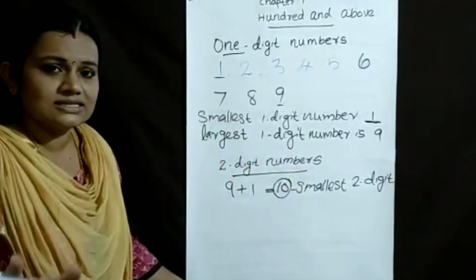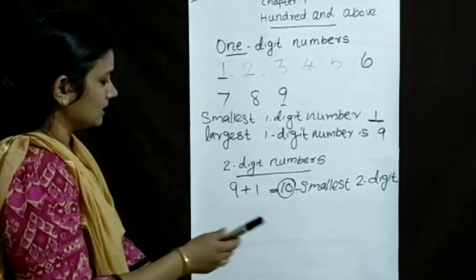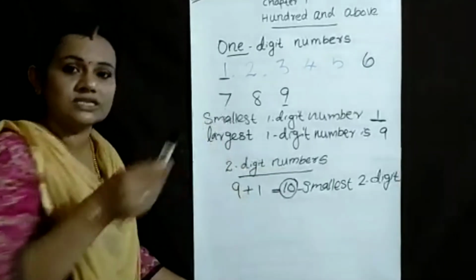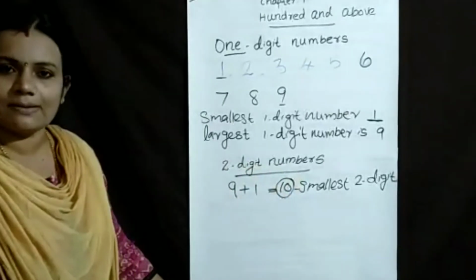How to get it? See, I already told you: 9 plus 1 equals 10. 10 is the first two-digit number, so 10 is the smallest two-digit number.